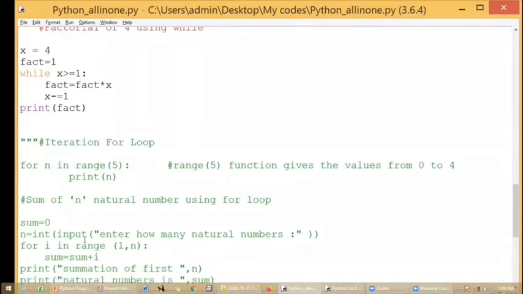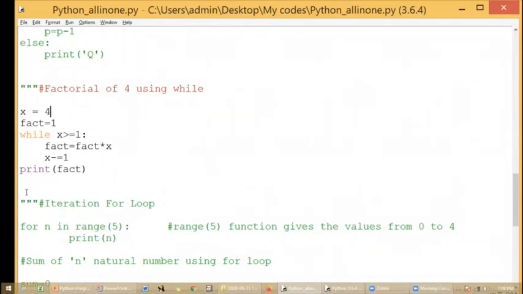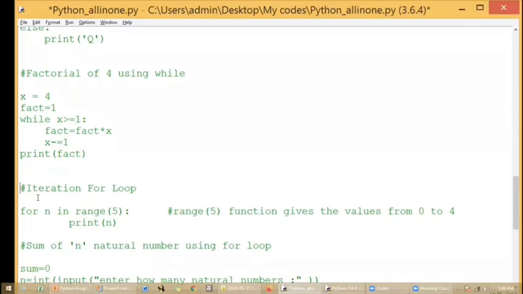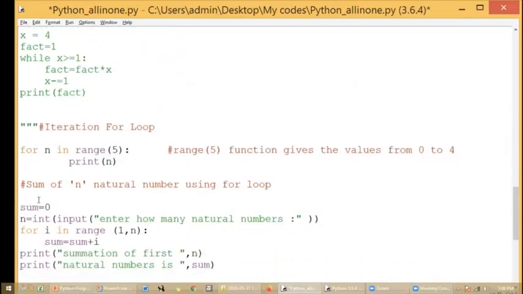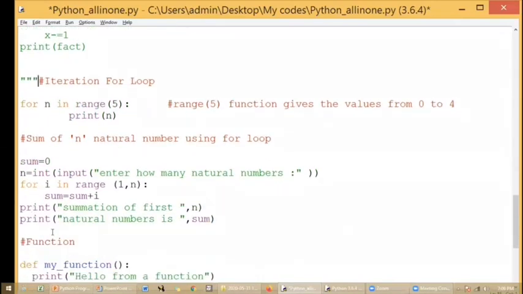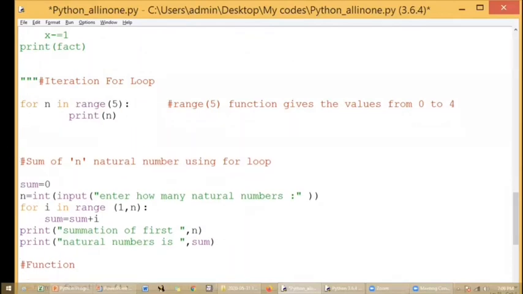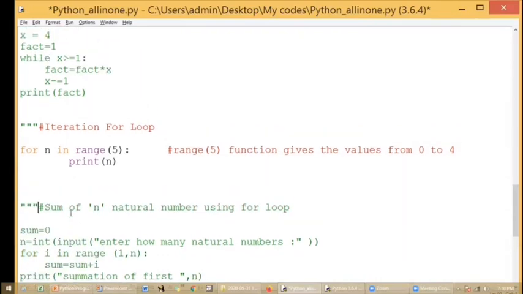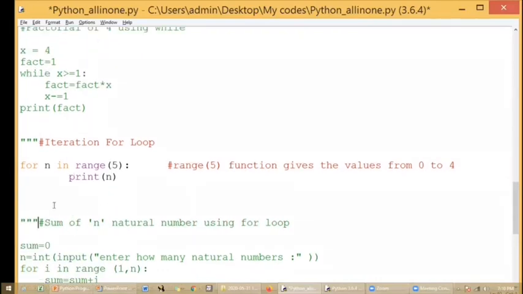Next, we'll go with the for loop. Before going to that, what I'll do is I'll be commenting this one and I'll be opening this for us to get ready for the next program, the for loop. Okay, I'll make it ready. We'll go with the PPT, then I'll be coming to explain this piece of code. Okay.